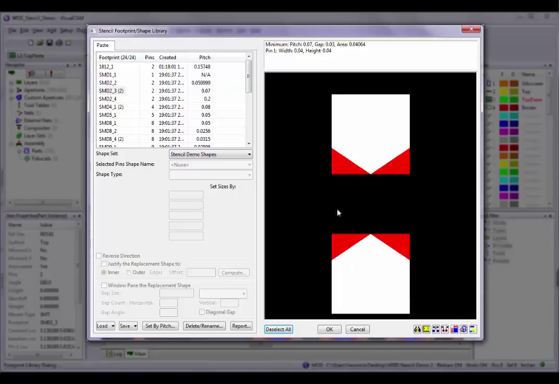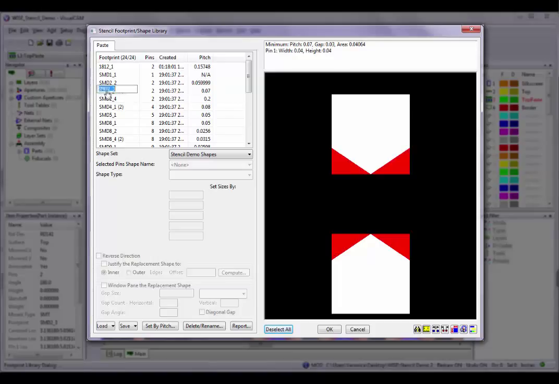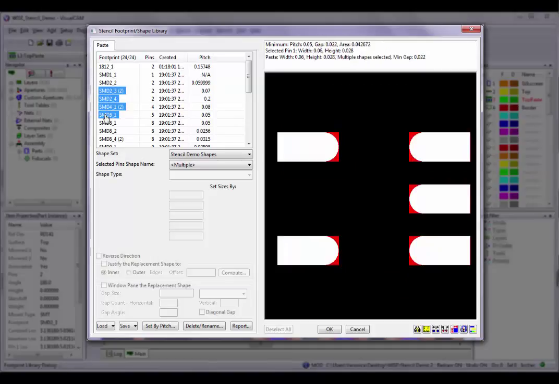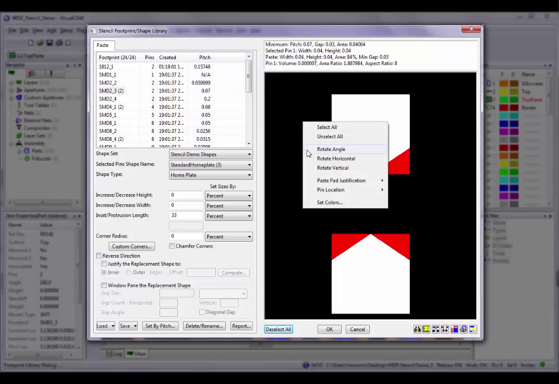When making changes to parts, note that multiple footprints can be selected at one time. When multiple footprints are selected, all pins of all selected footprints will be affected by any change to the paste shape assignment, and individual pin selection/deselection is disabled. Other options are available in this menu as well: Rotate Angle, Rotate Horizontal, and Rotate Vertical.